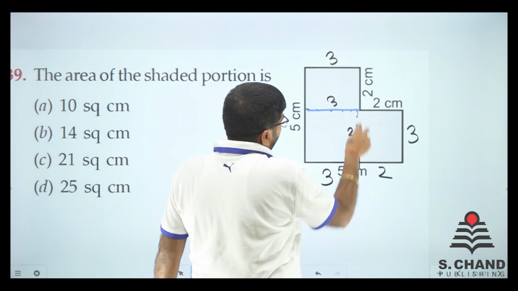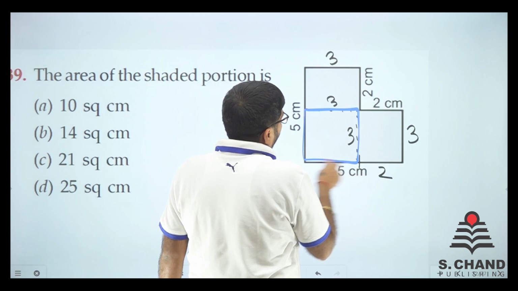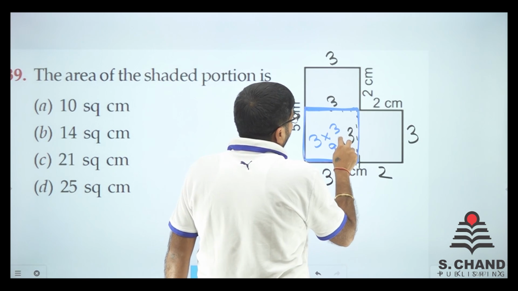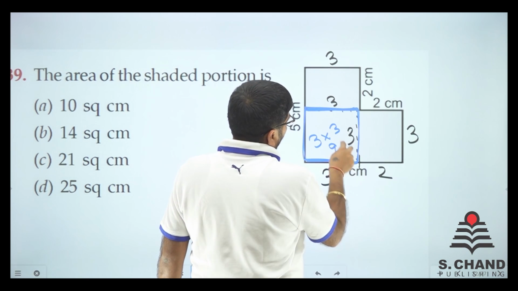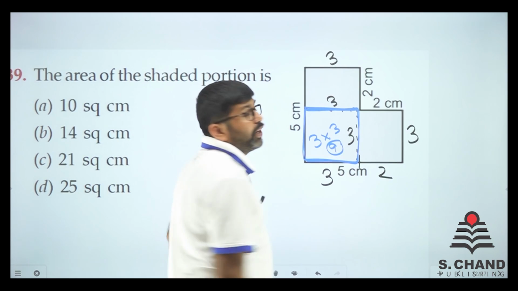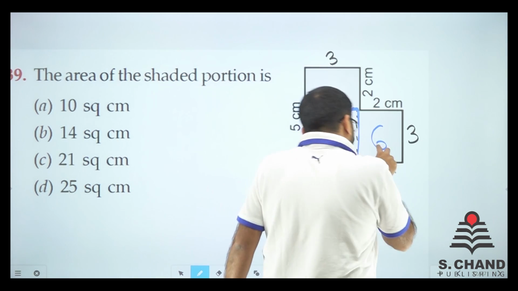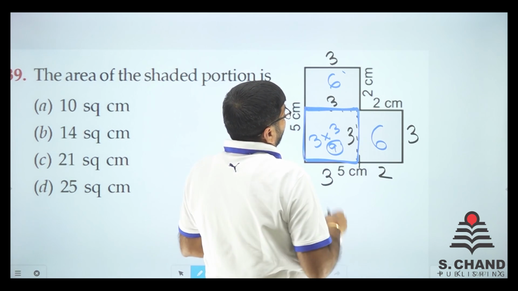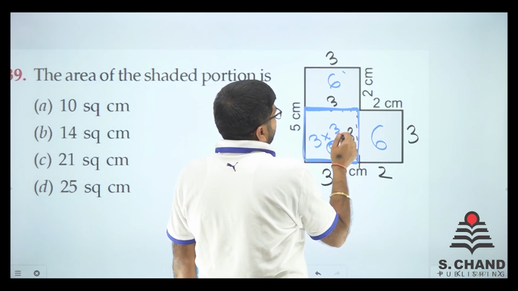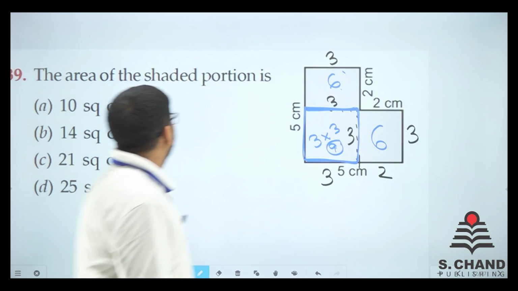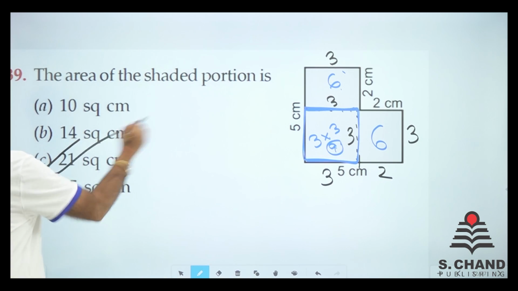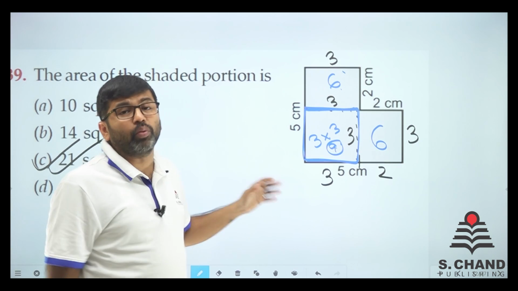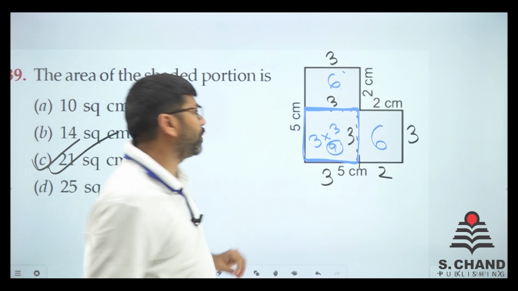So it will be a square of 3 into 3, that is 9. This is 3 into 2, L into B. So 3 2s are 6 and 3 2s are 6. So what is the total area? 6 plus 9, 15 plus 6, 21. That is it. So is there any option 21? Directly from the figure itself we have found it. And this is the way you need to do it. Just do the calculation part.